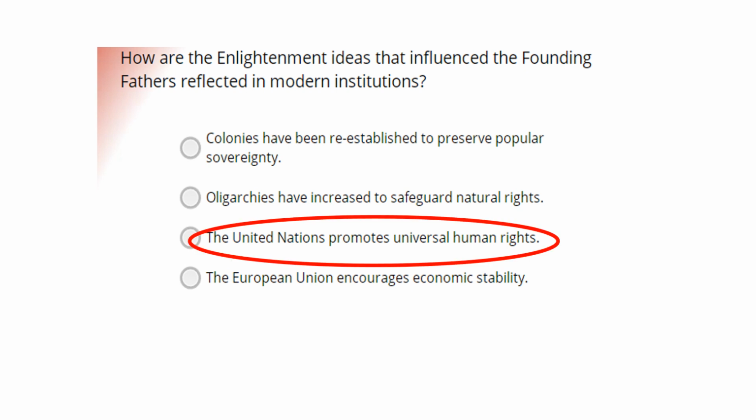The correct answer is number 3. The United Nations promotes universal human rights. Universal human rights are the rights that everyone is naturally born with, similar to the ideas that John Locke represented in the 1600s. The United Nations today still has the Declaration of Human Rights that was drafted after its creation in 1945. So this is a modern idea that takes the ideas of Enlightenment thinkers.